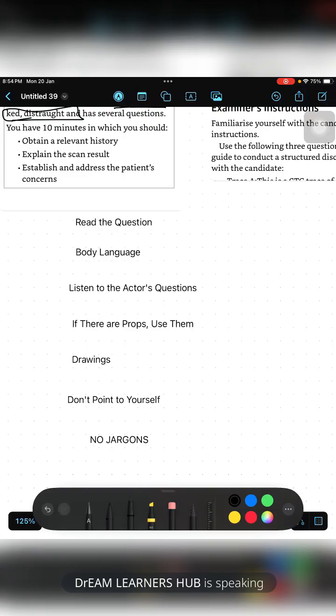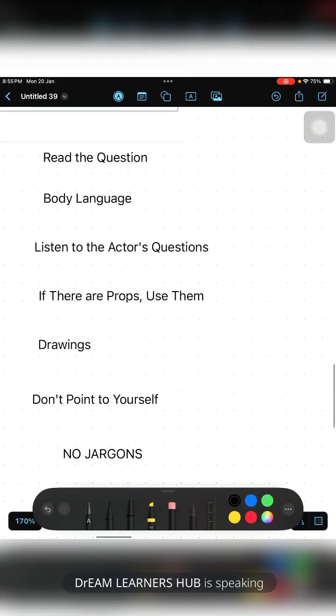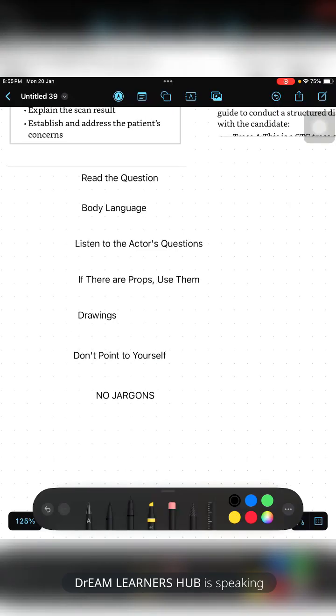Then, body language is important. Whenever you are breaking bad news, you need to be a little softer. You need to speak slowly, but with confidence. You need to bend a little forward, showing some sympathy or empathy to the patient. Okay, and you need to be slow. You can say, it's very unfortunate that this happened. I'm so sorry that I am the bearer of this news. Like that, you need to be somewhat softer.